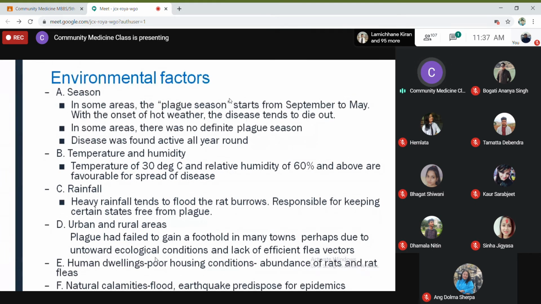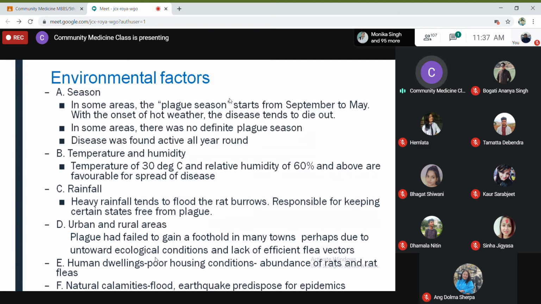Seasonal variation is seen in some parts of the country, and in some parts it is not seen at all. In some areas, the plague season is from September to May. The favorable condition is a temperature of 27 degrees Celsius or below.